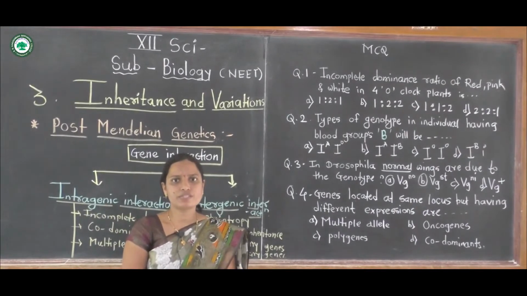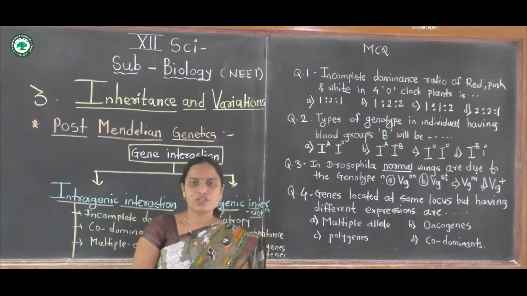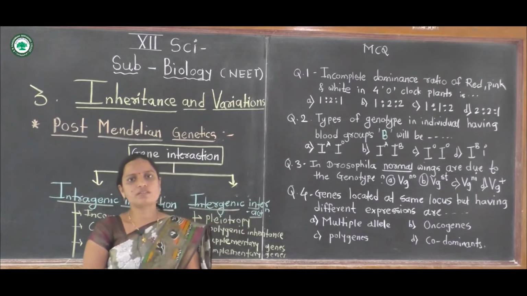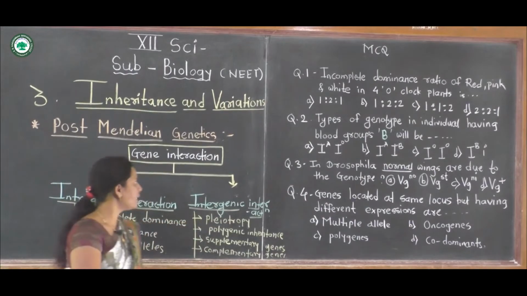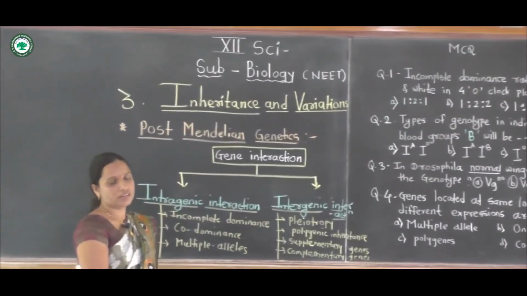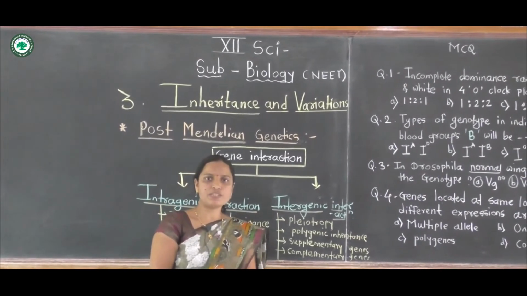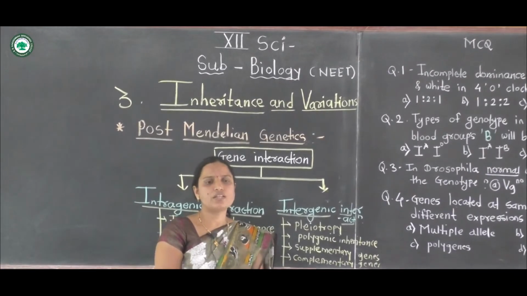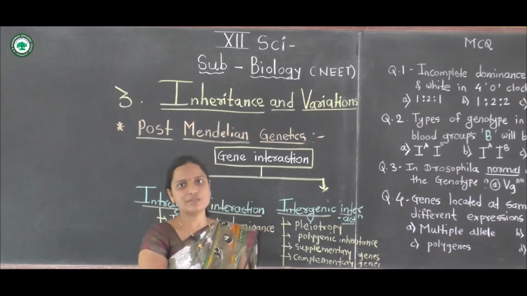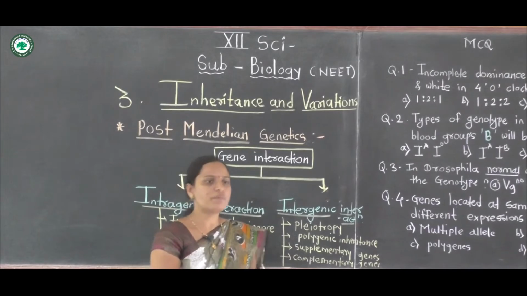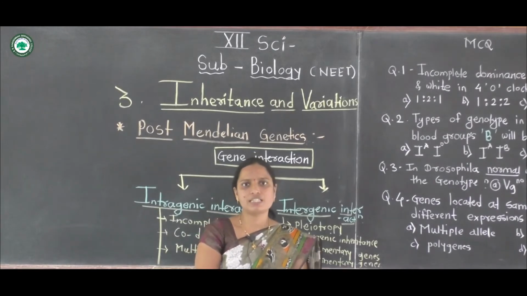Today we are going to discuss post-Mendelian deviations, or Mendel's ratio. The deviations of Mendel's involve intergenic interactions and intragenic interactions. In post-Mendelian genetics, many experiments were studied in other plants and animals, showing different results. But in Mendel's study, only garden pea plants were used, with 7 pairs of contrasting characters.